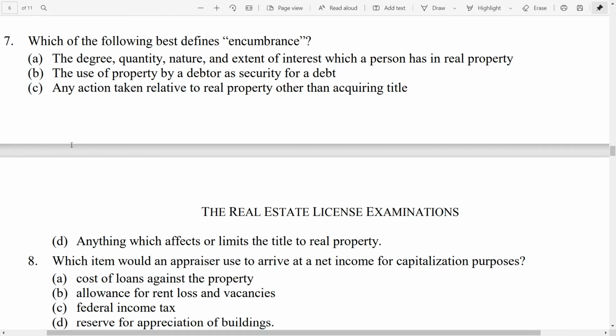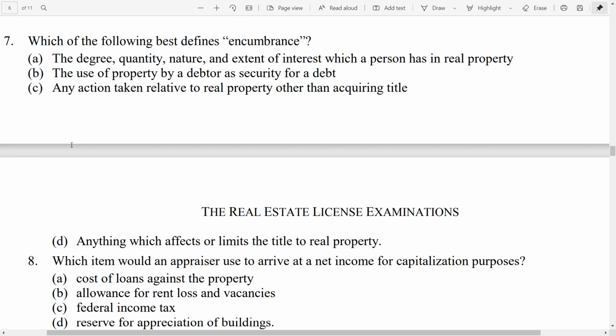7. Which of the following best defines encumbrance? A, the degree, quantity, nature, and extent of interest which a person has in real property. B, the use of property by a debtor as security for a debt. C, any action taken relative to real property other than acquiring title. D, anything which affects or limits the title to real property. So, we talked about an encumbrance a little bit earlier in this video, so hopefully it's coming to mind. Remember, an encumbrance is something that limits title to real property either based on money or use.